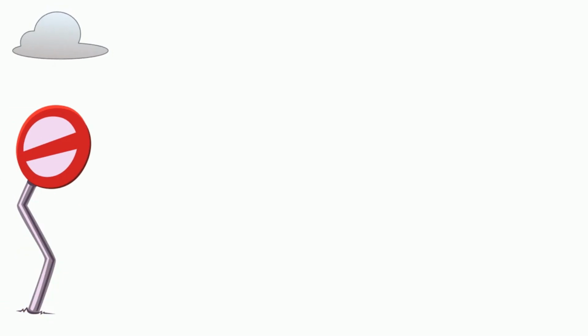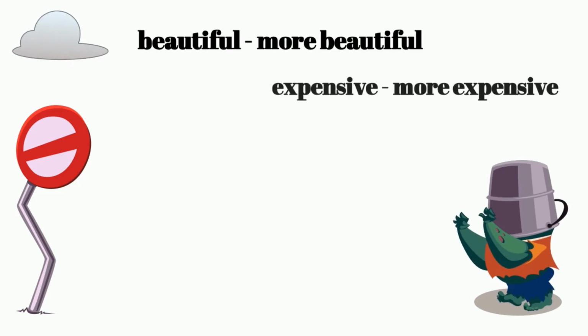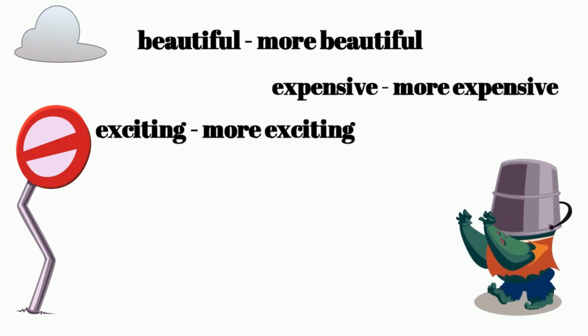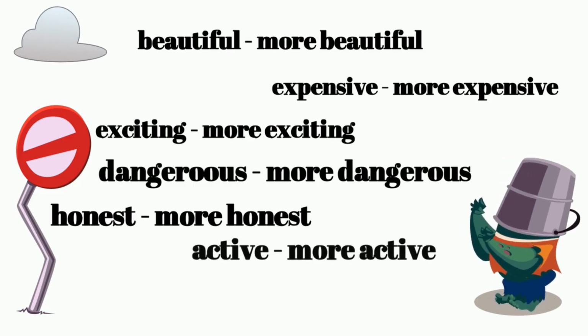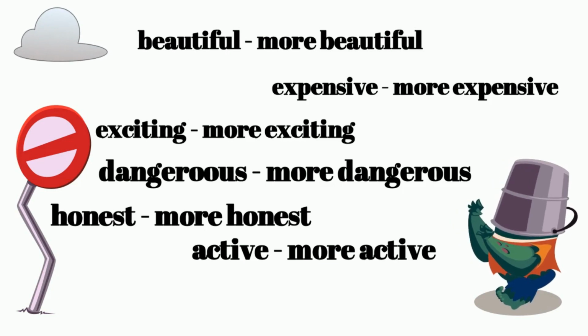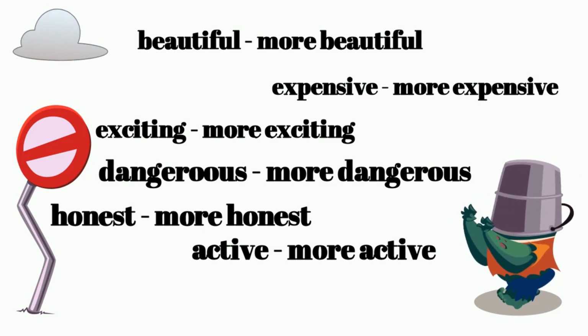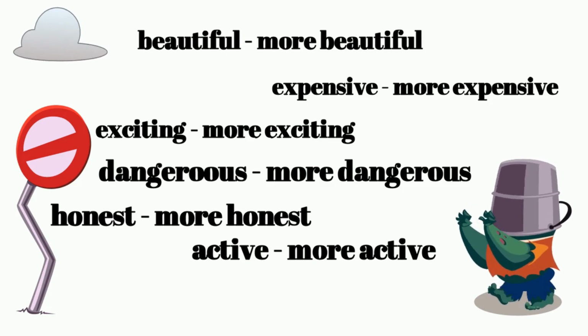Okay, so now we are going to look at some of the examples of adjectives yang kita letak more in front of them in order to turn them into comparative adjectives. Ingat, yang ni kita tak letak ER di belakang tau. Kita tambah more di hadapan dan kemudian diikuti with the word than after the adjective.